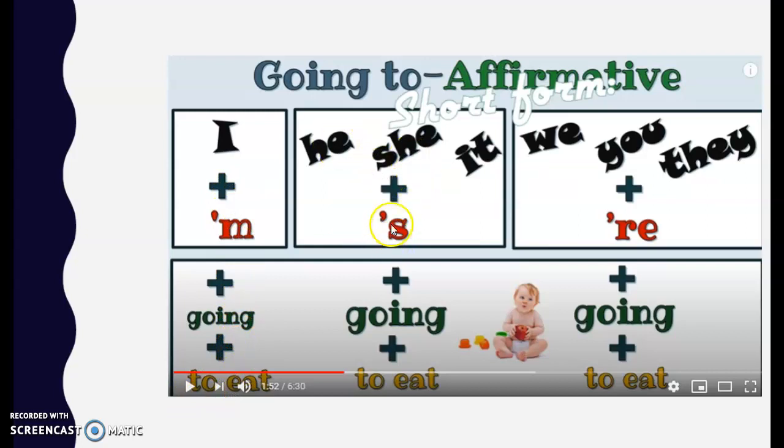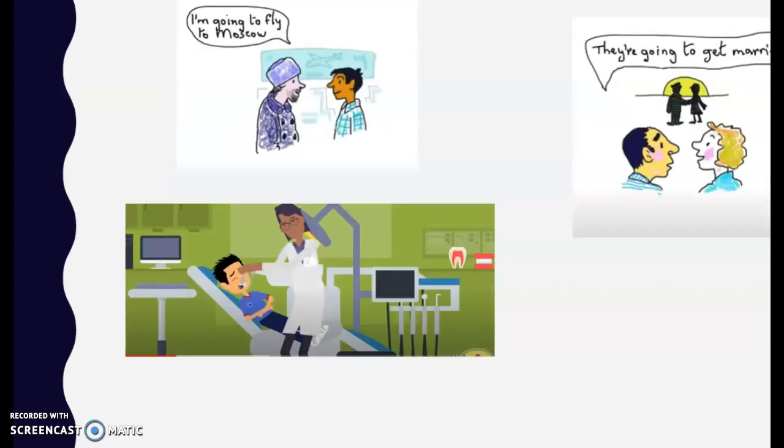He is going to eat, or she's going to eat, it's going to eat, or we are going to eat. This is the baby, and he is going to eat, okay? This is the future, and in affirmative form. Okay, I need that you copy that, and continue with examples.